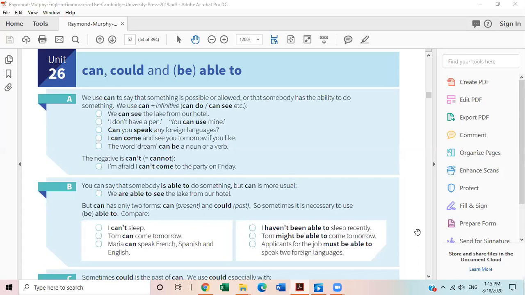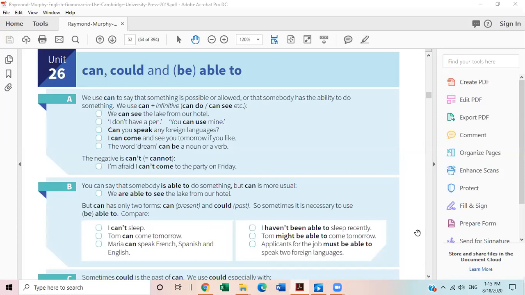How many languages can you speak? I can speak two languages, English and Urdu. English and Urdu. Very nice. So speaking a language is an ability, all right? So you are able to speak, or you can speak, two languages. Thank you so much.